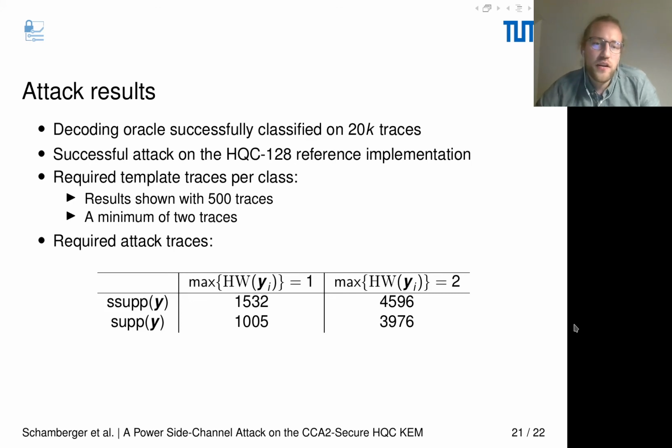Using our decoding oracle, we successfully classified 20,000 traces. This allows a successful attack on the HQC 128 reference implementation. We require a minimum of 2 traces per template, but the results shown in this presentation are done for 500 traces per class. In this table, you can see the required attack traces for a maximum Hamming weight of 1, for which we need approximately 2,500 traces. And if we allow a maximum Hamming weight of 2, less than 10,000 traces are needed.